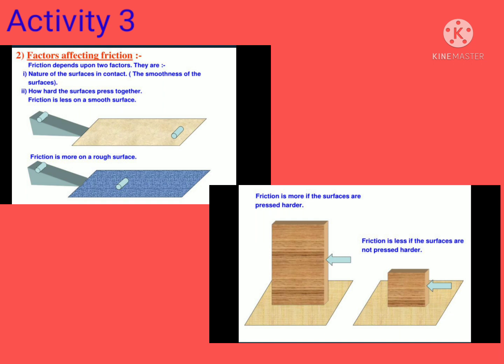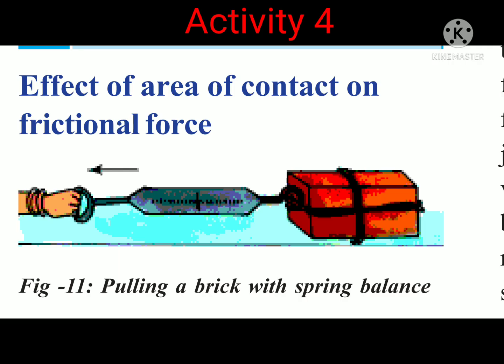The distance covered by the ball when there is no cloth on the floor is maximum. The distance covered by the ball when there is cloth on the floor is minimum. In the first case, due to lack of cloth on the floor and less frictional force, the ball covers more distance. In the second case, the ball covers less distance when there is a cloth on the floor because frictional force is more.